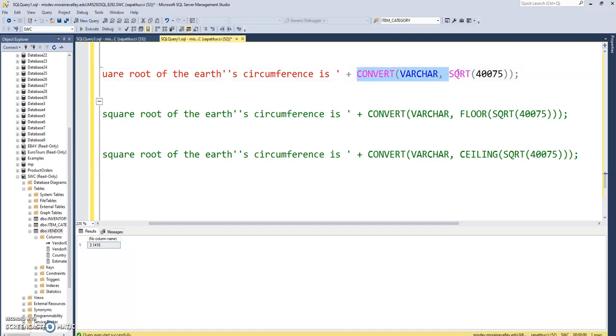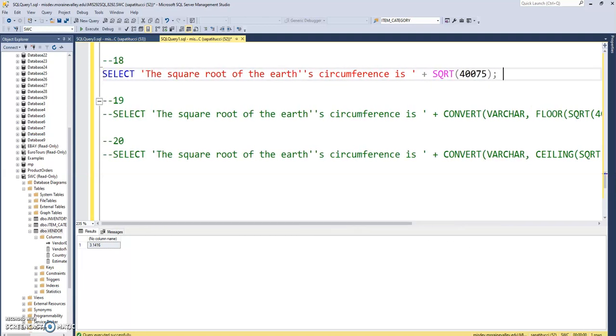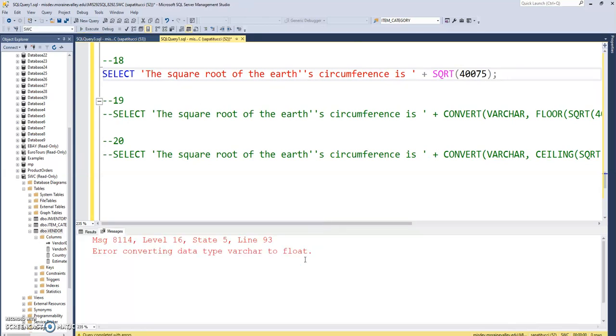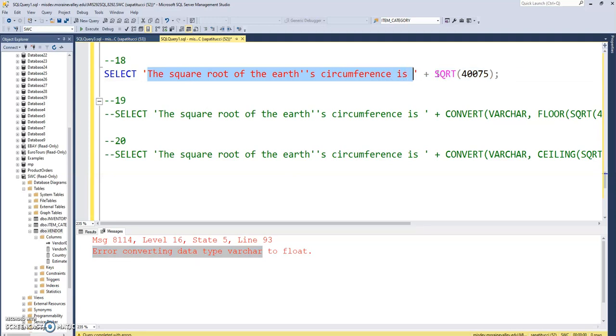So anyway, here's the thing. This probably would have been my first attempt, something like this, the straightforward answer to that problem. And then again, this apples and oranges, it cannot convert varchar to float. So this is character data, and this is a float or floating point type of number, decimal number.